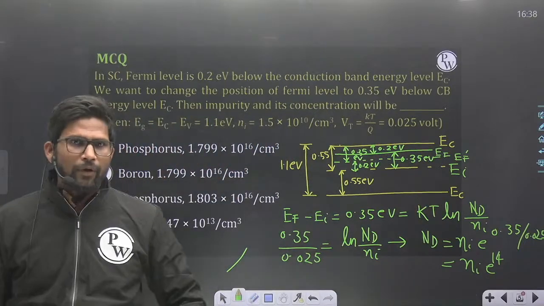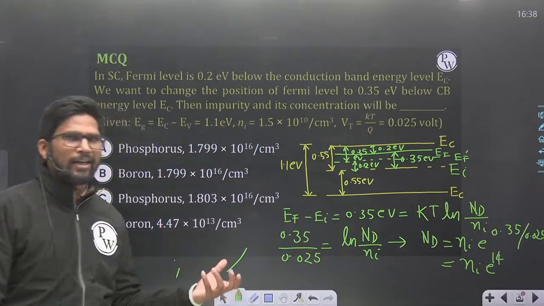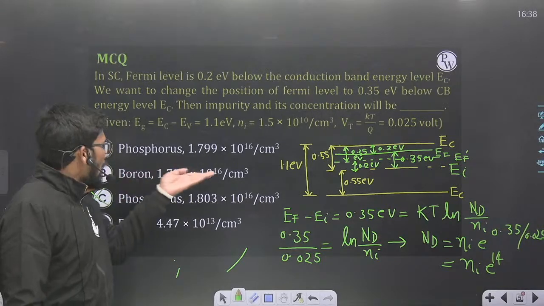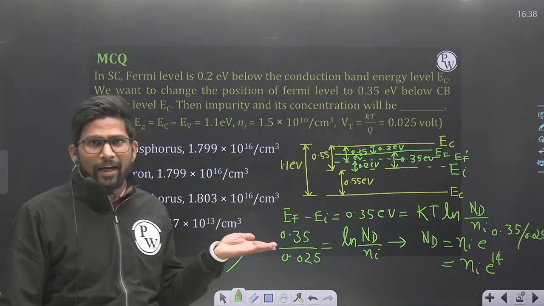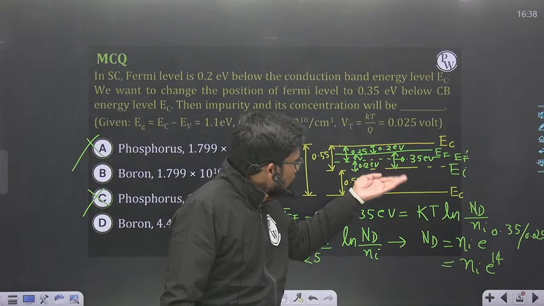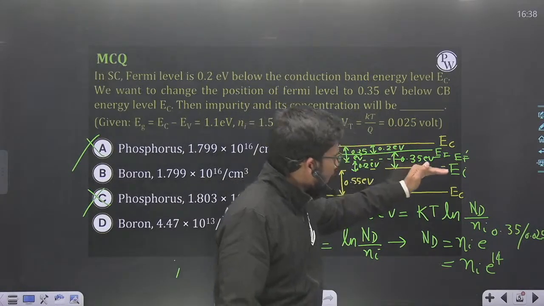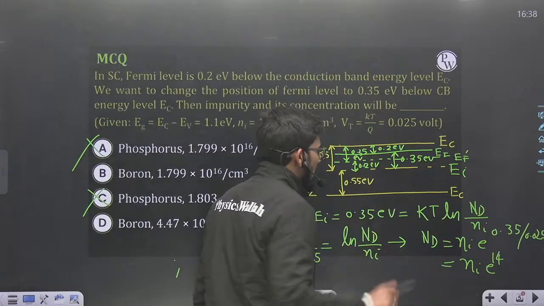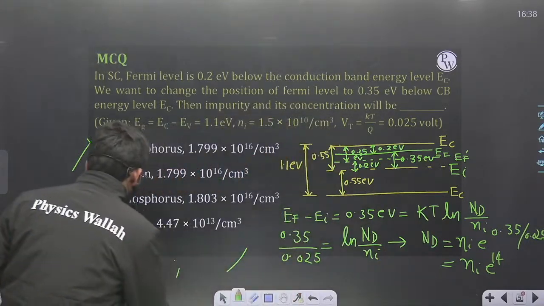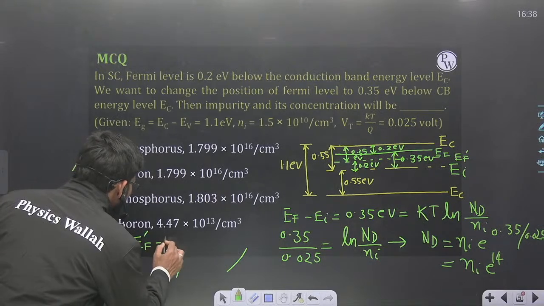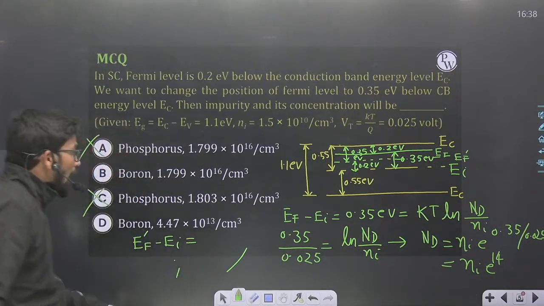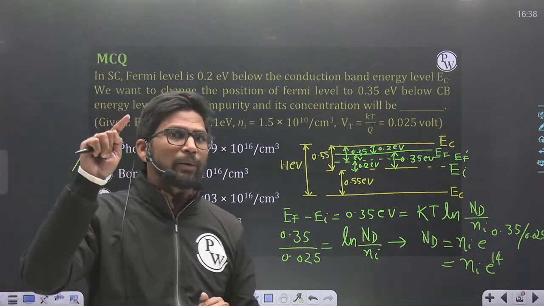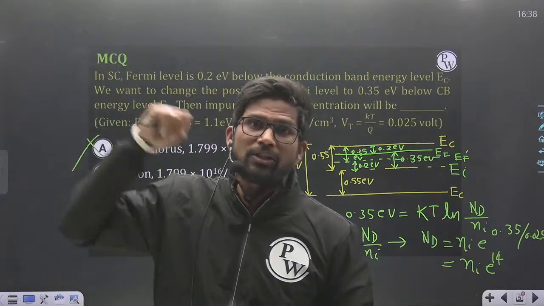Okay. So now you need to find out how many boron trivalent impurities will be added for shifting downward the Fermi level from EF to EF dash. So new Fermi level EF dash is 0.2 electron volt above the intrinsic Fermi level. So EF dash minus EI. Because the shift formula you always know with respect to intrinsic Fermi level.